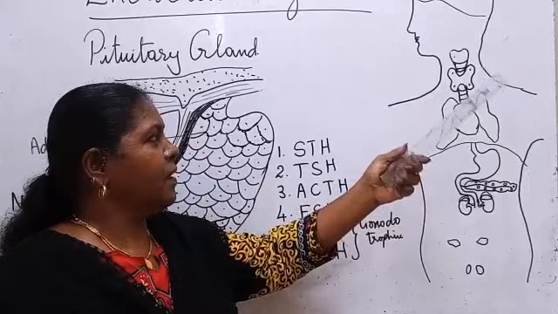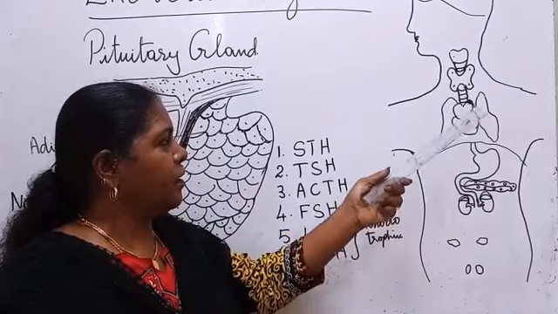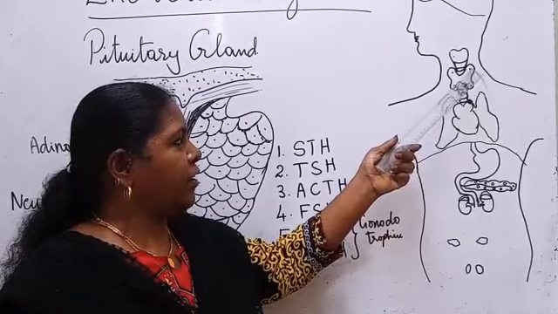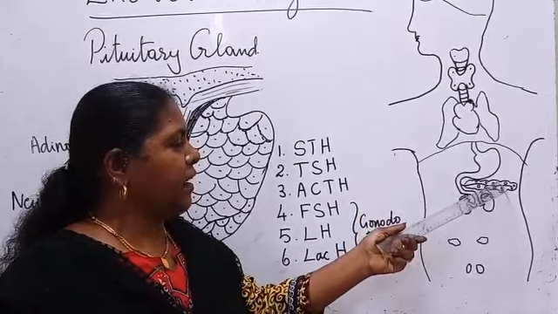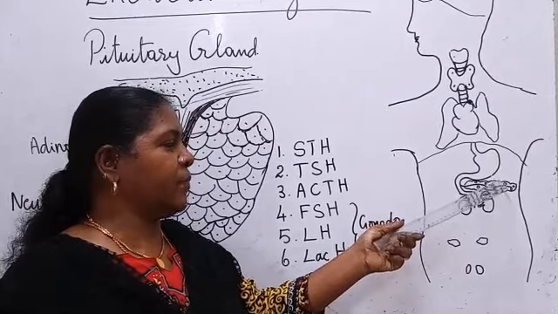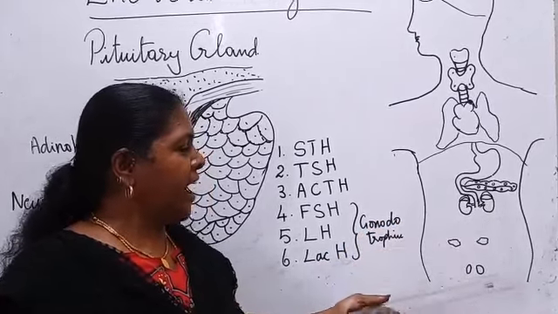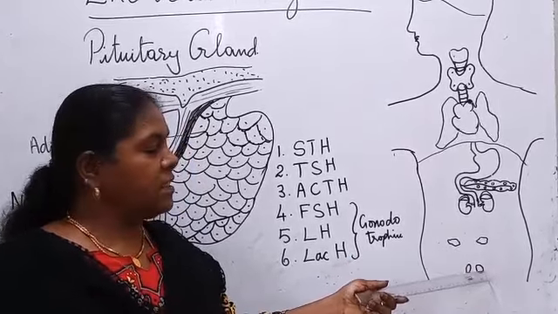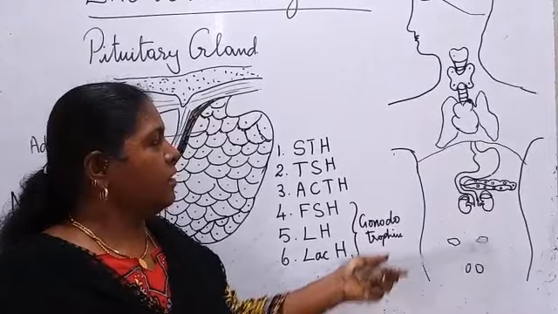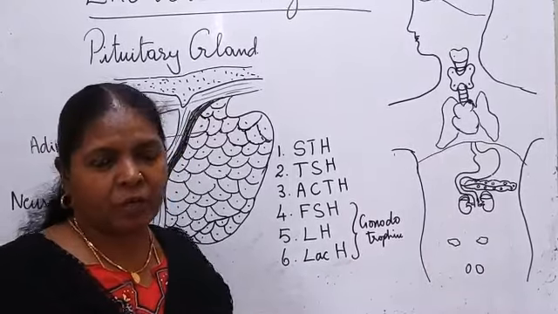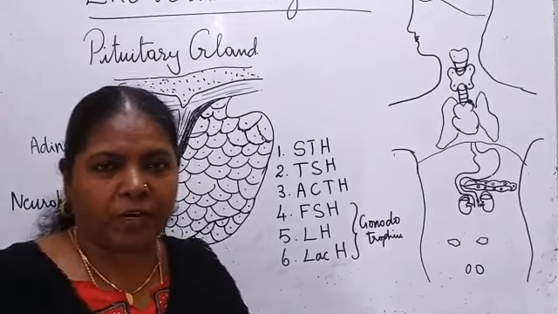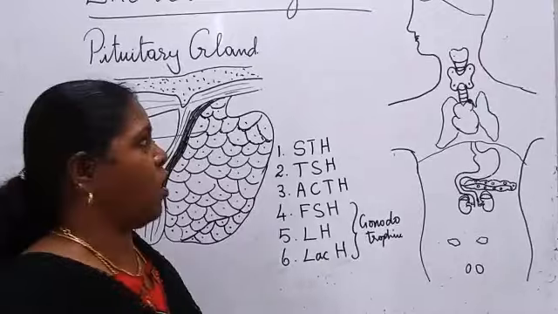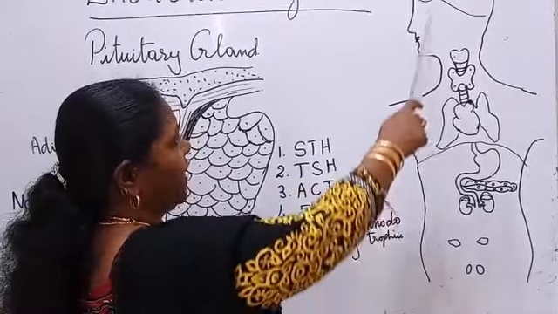Pituitary gland, thyroid gland, thymus gland, parathyroid gland, pancreas, that is the islets of Langerhans in the pancreas, adrenal gland, and gonads: ovary in female, testis in male. So all these form the endocrine system. Each system is made up of a number of organs, and this endocrine system consists of all these endocrine glands.